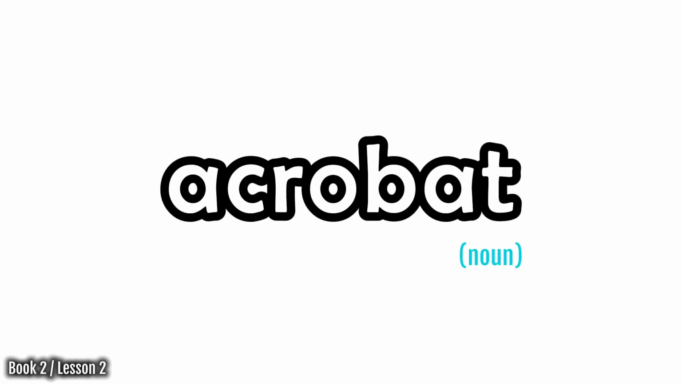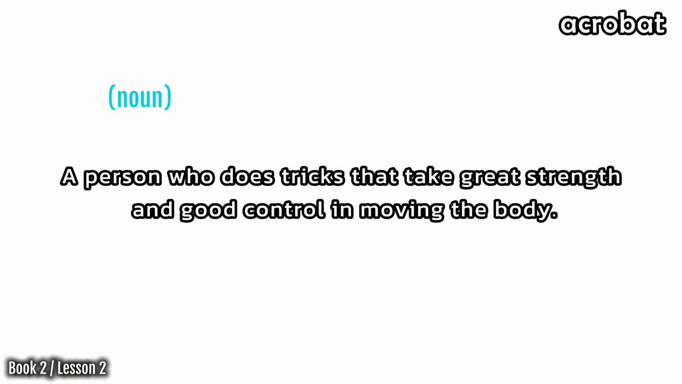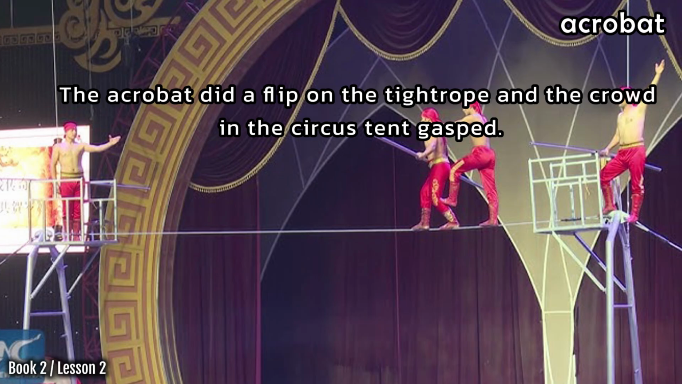Acrobat. Say acrobat. An acrobat is a person who does tricks that take great strength and good control in moving the body. The acrobat did a flip on the tightrope and the crowd in the circus tent gasped.